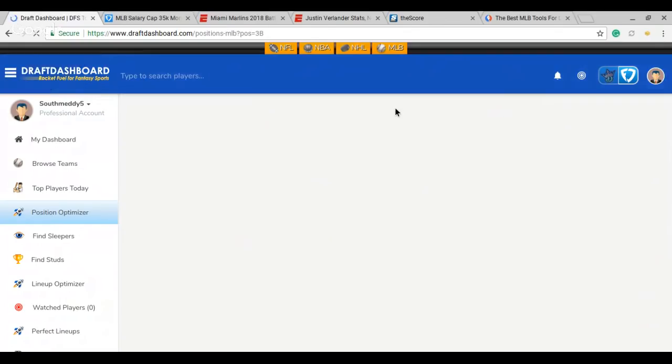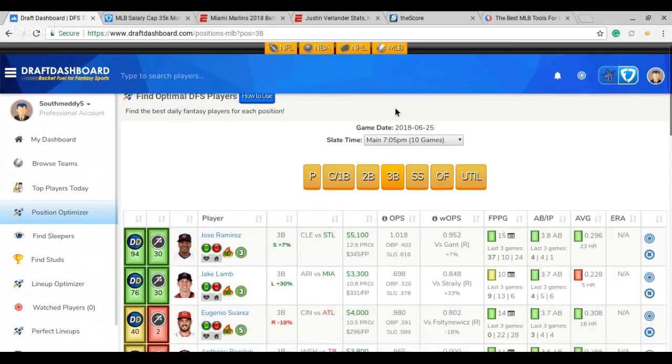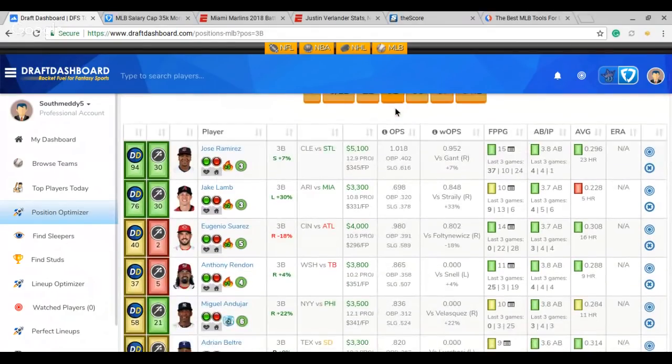Third base here, Jose Ramirez for sure. Like I said, hopefully they get that game in. Love him, man. He's straight cash. I love him a lot. I don't mind Jake Lamb, but I think for sure Jose Ramirez is my top play. Lamb plus 33 there against Straley.